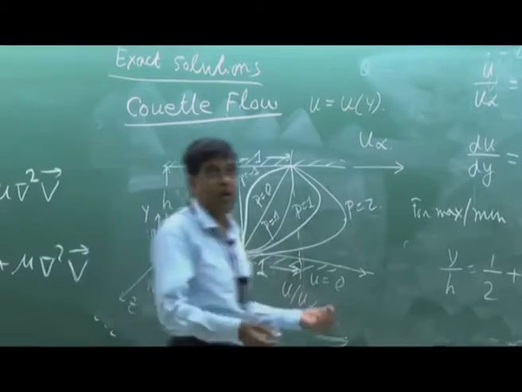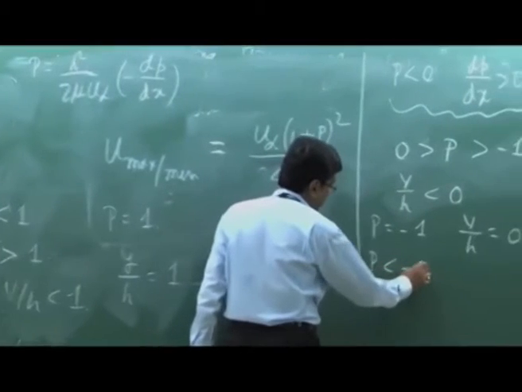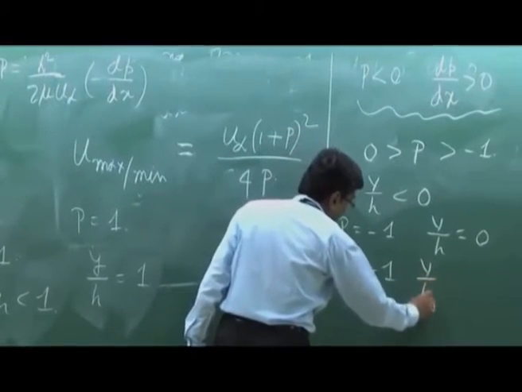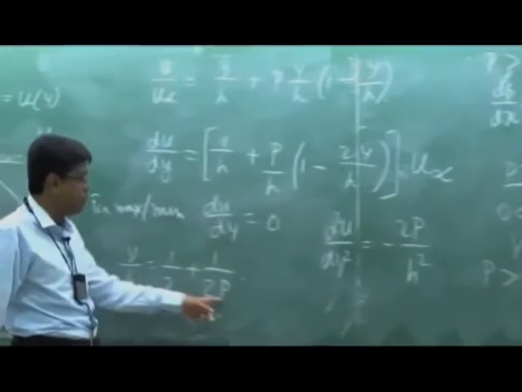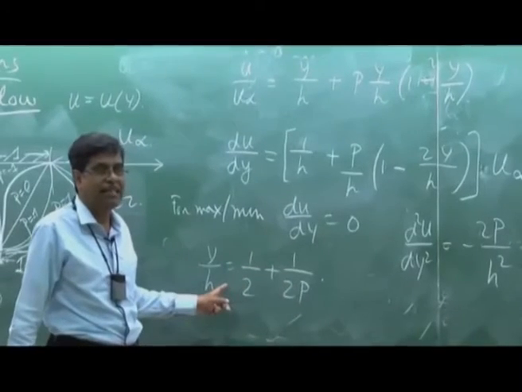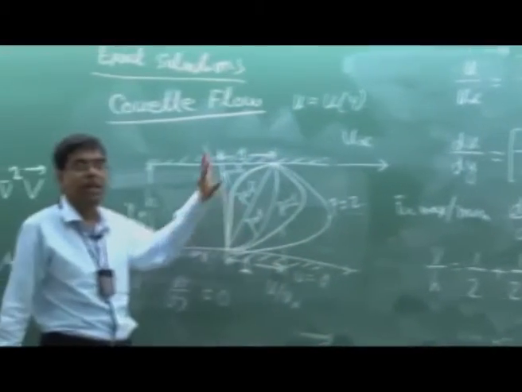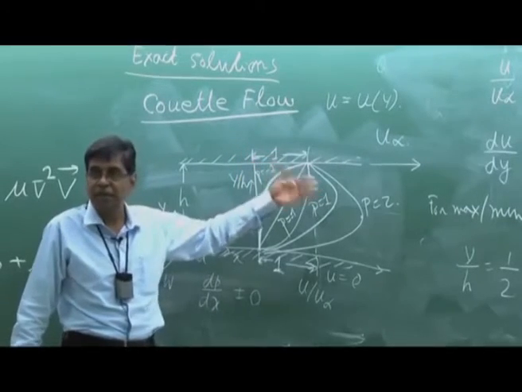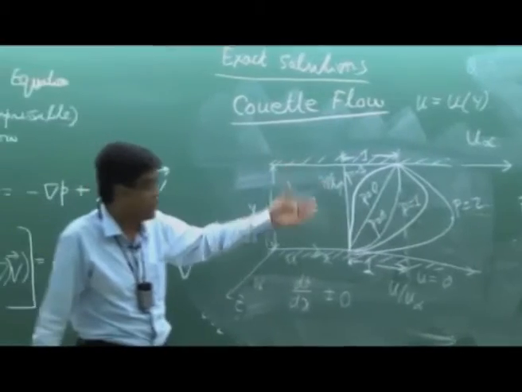Now what happens when P is less than minus 1? That means P is less than minus 1, Y by H is greater than 0. So this is very interesting, that we come into the flow domain, similar to the same thing that happened for P greater than 0 cases.